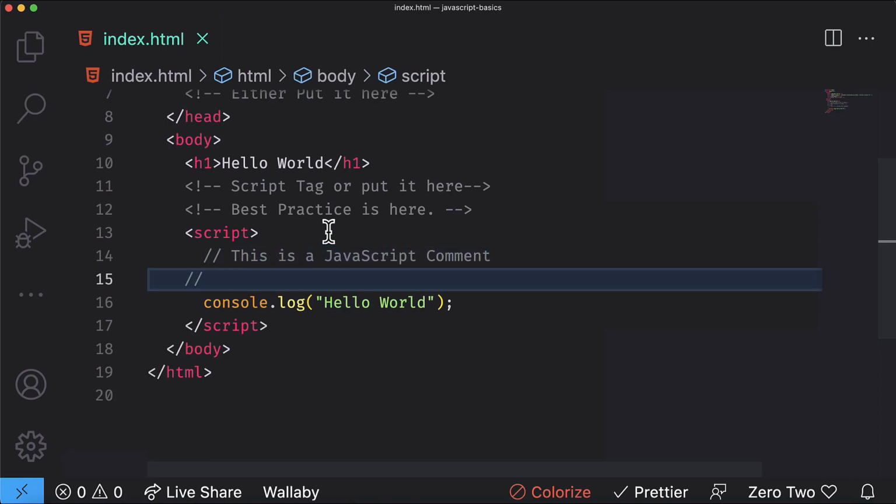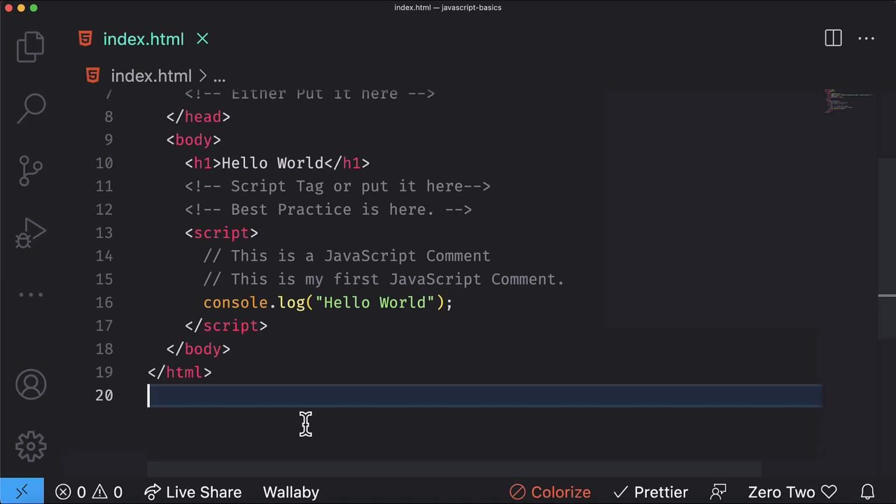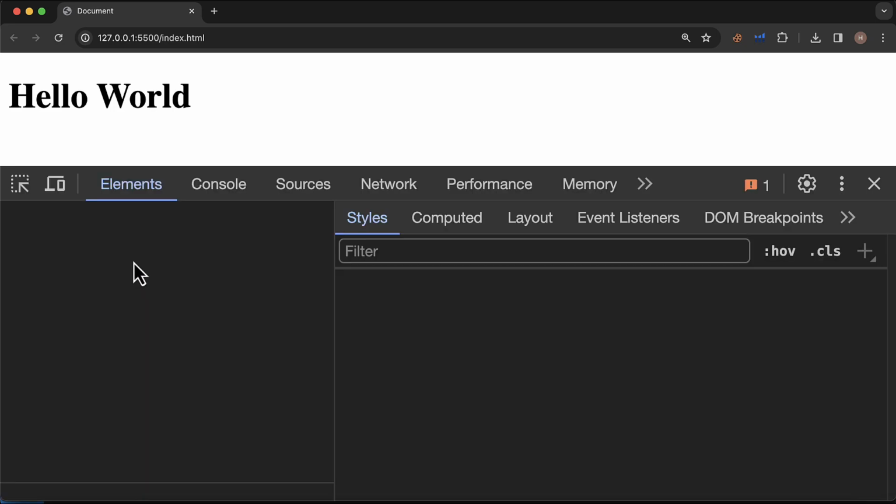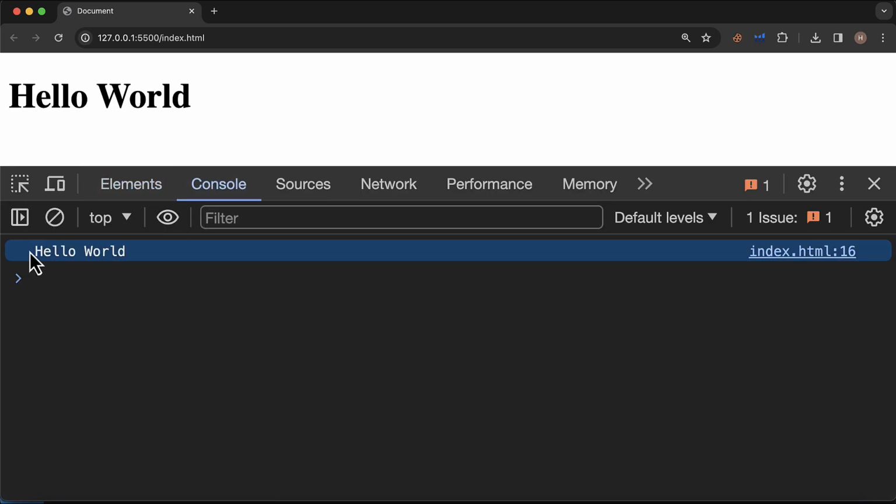In JavaScript, we have another notation. We can add two slashes which represents a comment. You can add a description to your code here. The JavaScript engine is going to ignore this. This is not executed. This is just to document the code. When you want to communicate well with other developers and tell them how the code is executing and what it is doing, then you do it through comments. I am just adding a simple comment for this demo.